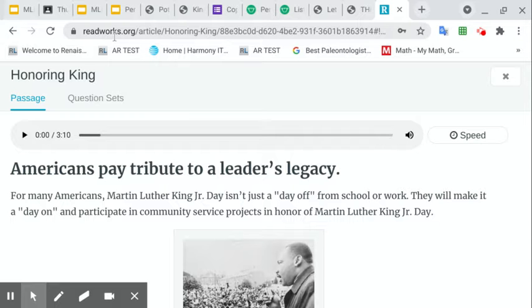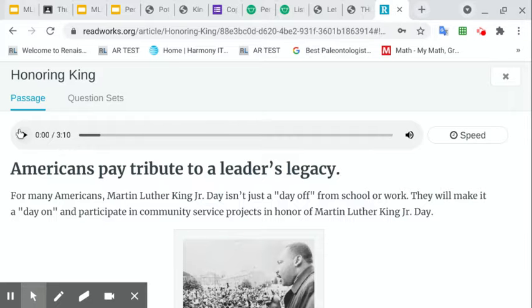When you click on the link, it'll ask you to sign in. Click your email address that has at Harmony175. If you're on your Google Chromebook, it'll automatically do that. In-person students, your teacher may choose to have you complete this on paper. So if you are on the computer, it'll ask you to sign in. You'll click your Harmony 175 email. It should automatically link it because your teacher has assigned it from their Readworks program.